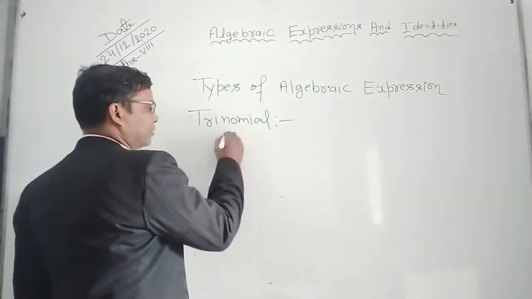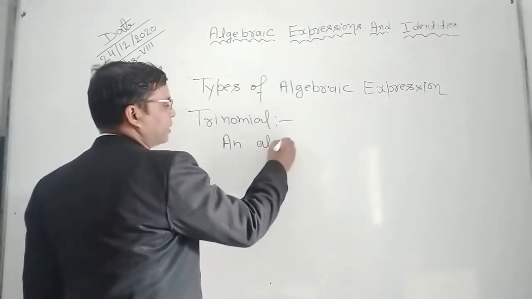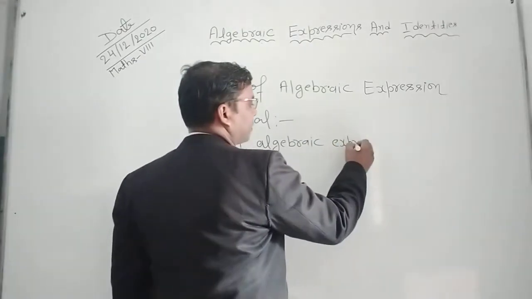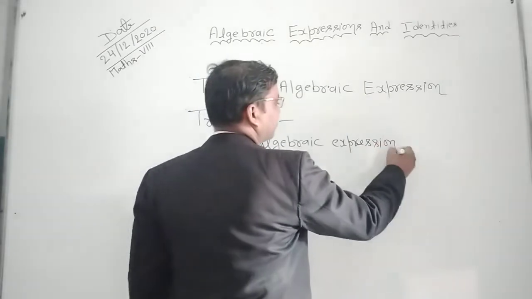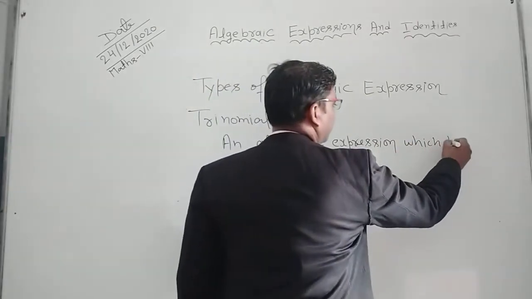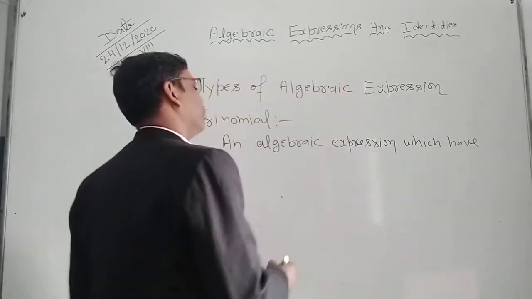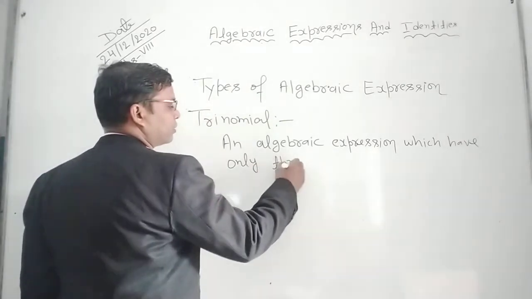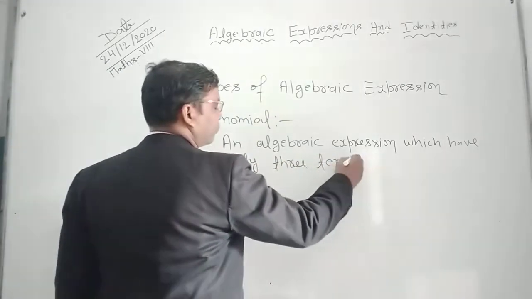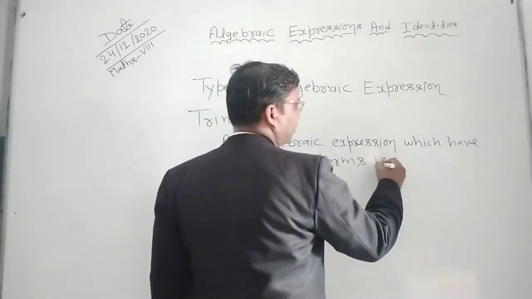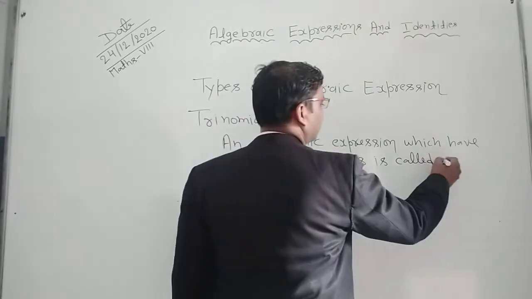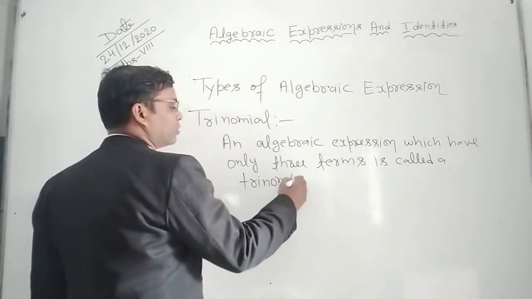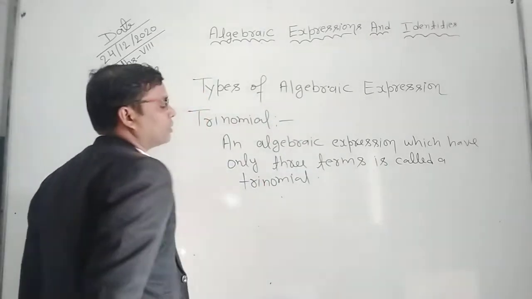You write here: an algebraic expression which has only three terms is called a trinomial. Okay. For example,